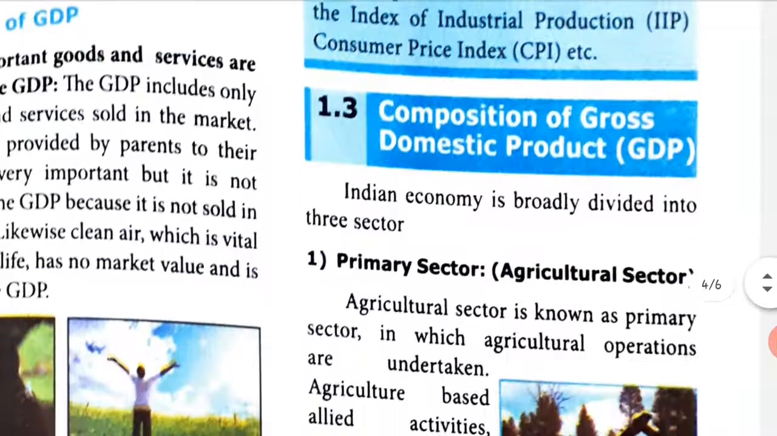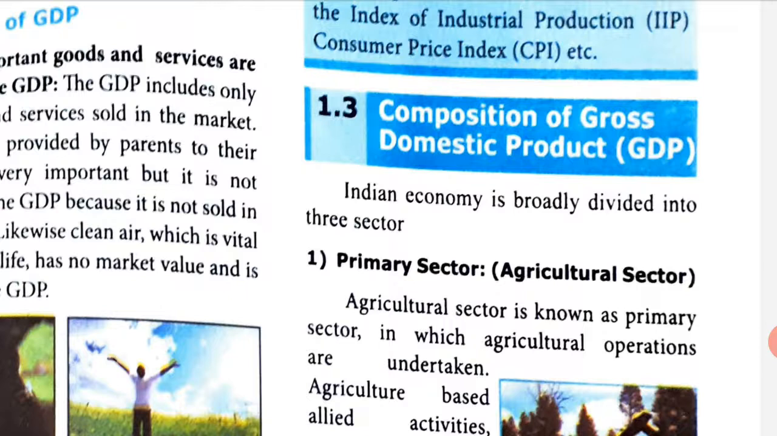The next one is composition of gross domestic product. So composition, say for example, that is the levels in which you can measure gross domestic product. Okay, that's called composition. So here we can check: the Indian economy is broadly divided into three sectors.